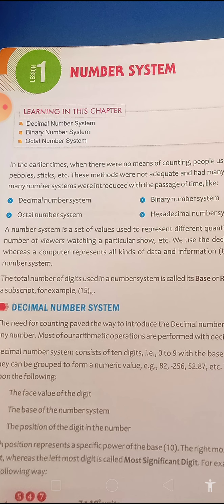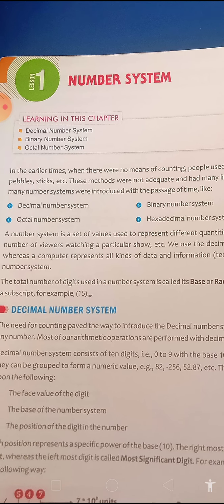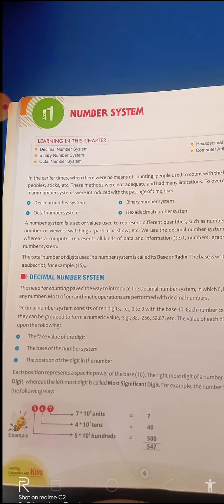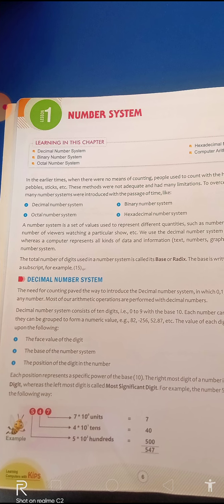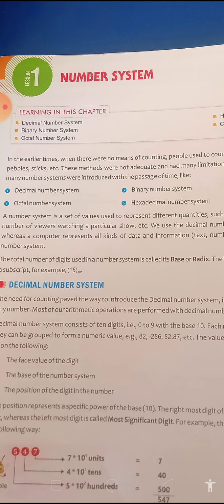Next is what is given in your chapter. These methods were not adequate and had many limitations, and many number systems were introduced in the passage of time. It is not clear with pebbles how many there are, because there will be different sizes and shapes of pebbles, and there will be limitations in counting with pebbles, sticks, or fingers, because in total we have only 20 fingers.